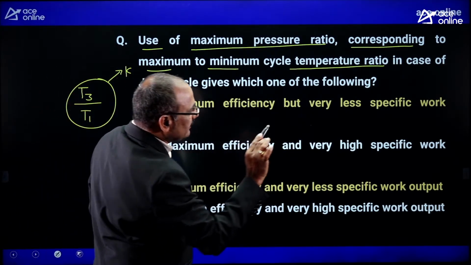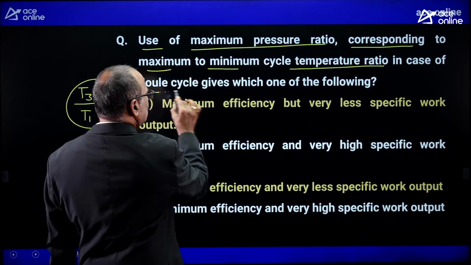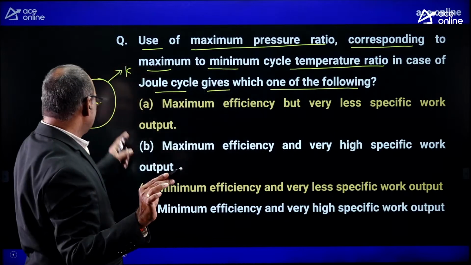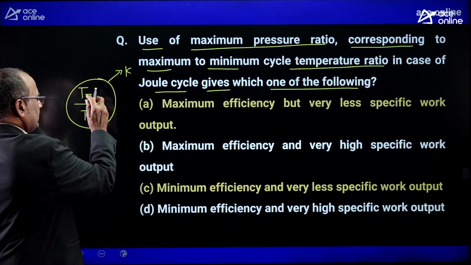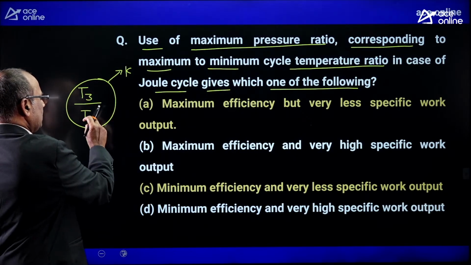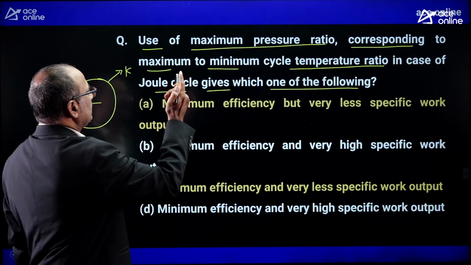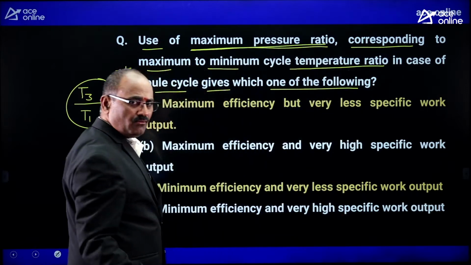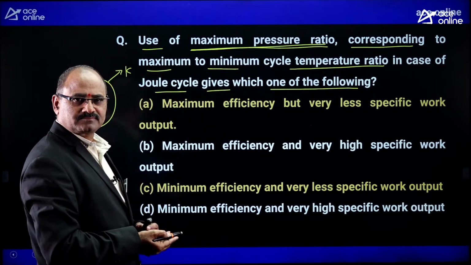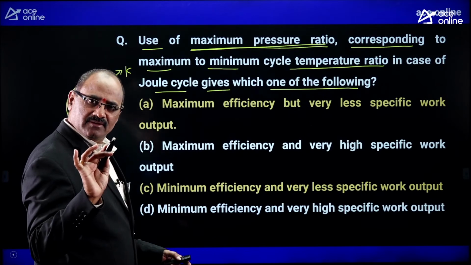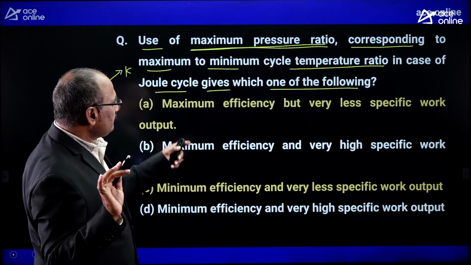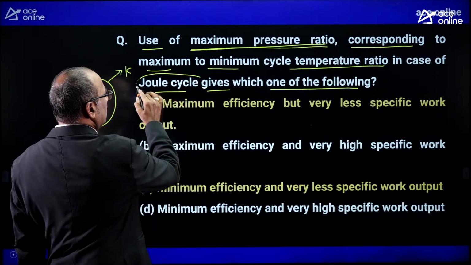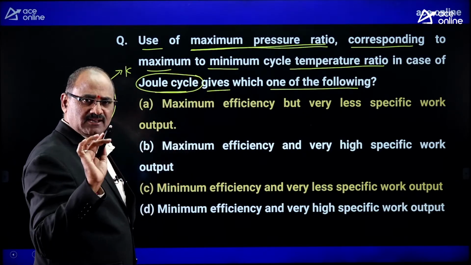In case of the Joule cycle, which one of the following is given? That means for a constant maximum temperature divided by minimum temperature ratio, if you use the maximum pressure ratio, what will be happening? That is the question. It is given for the Brayton cycle. You know, the Brayton cycle's other name is the Joule cycle.